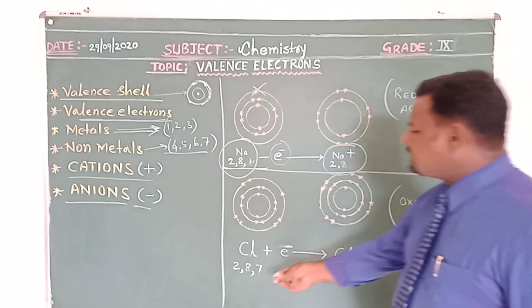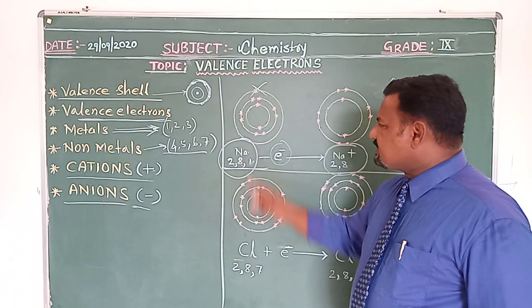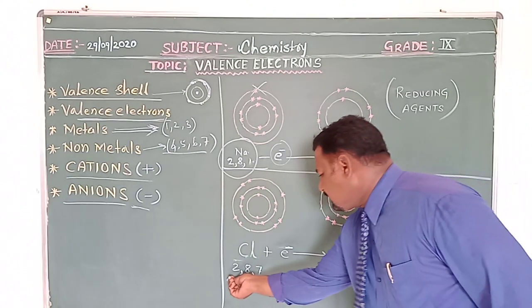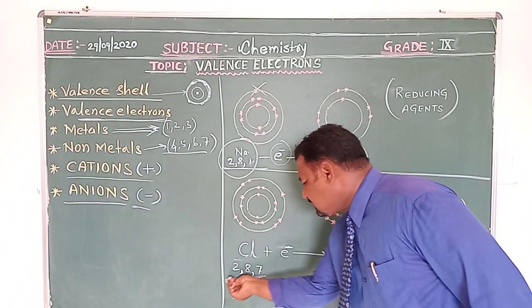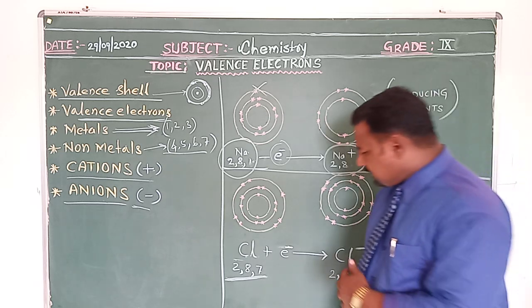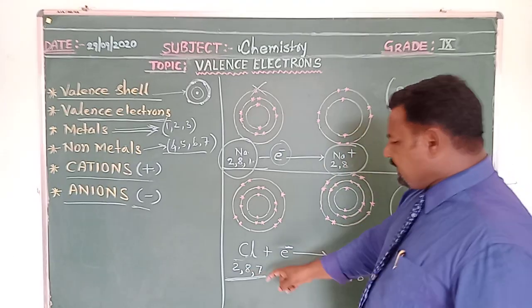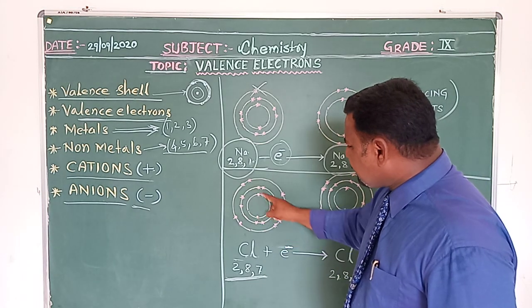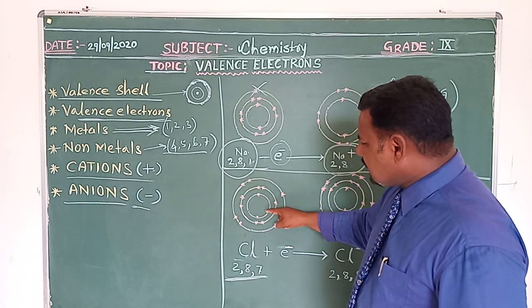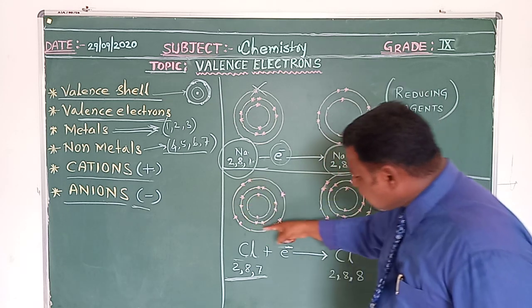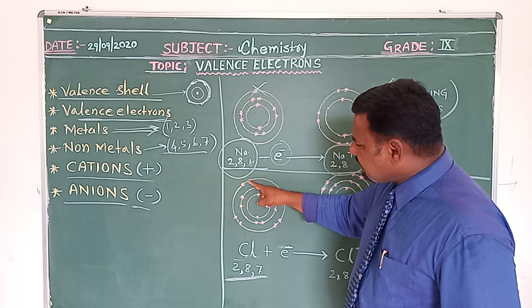Down below, this is a non-metal. Sodium is a metal, one example. This is chlorine, a non-metal. The chlorine electronic configuration is shown as 2, 8, 7. It means the first shell of chlorine has 2 electrons, the second shell has 8 electrons, and the valence cell, the outermost shell, has 7 electrons.